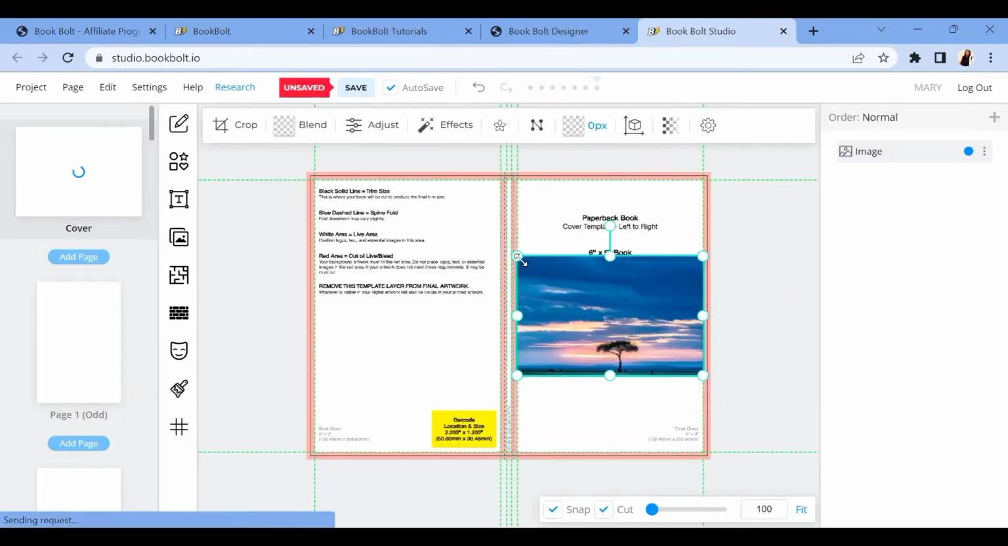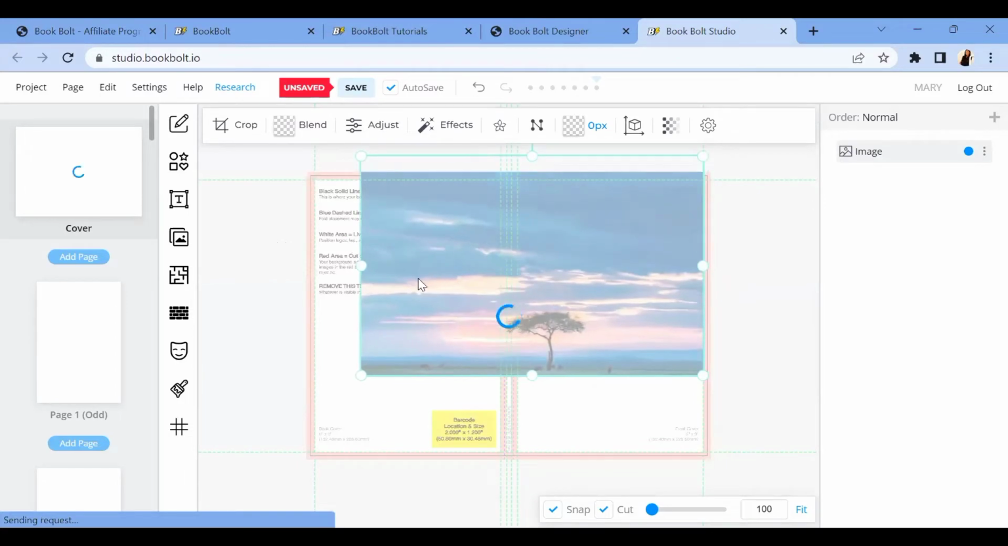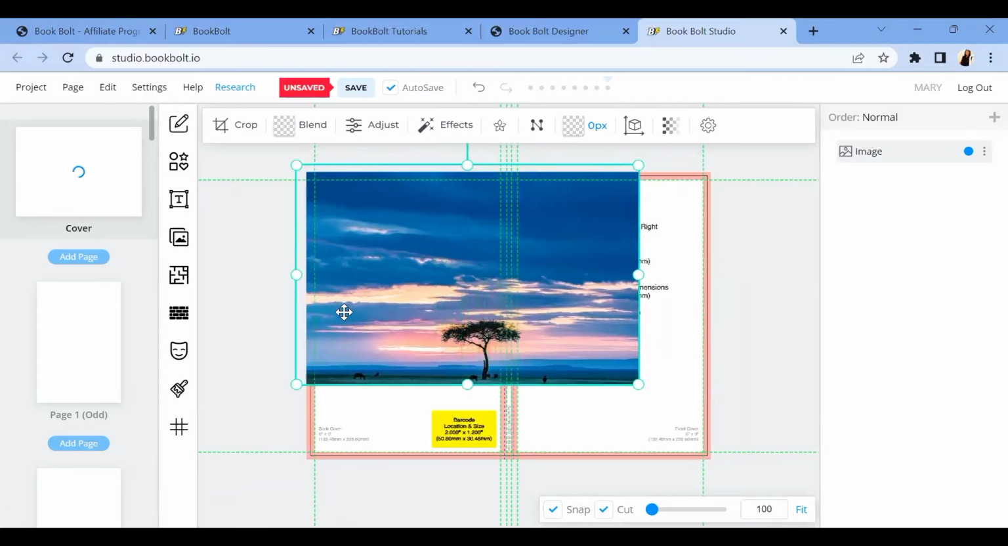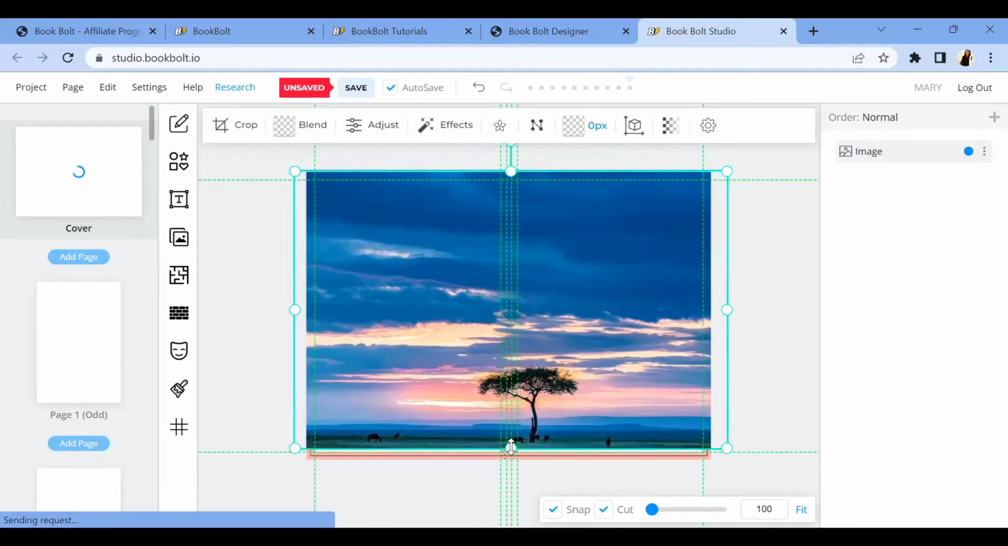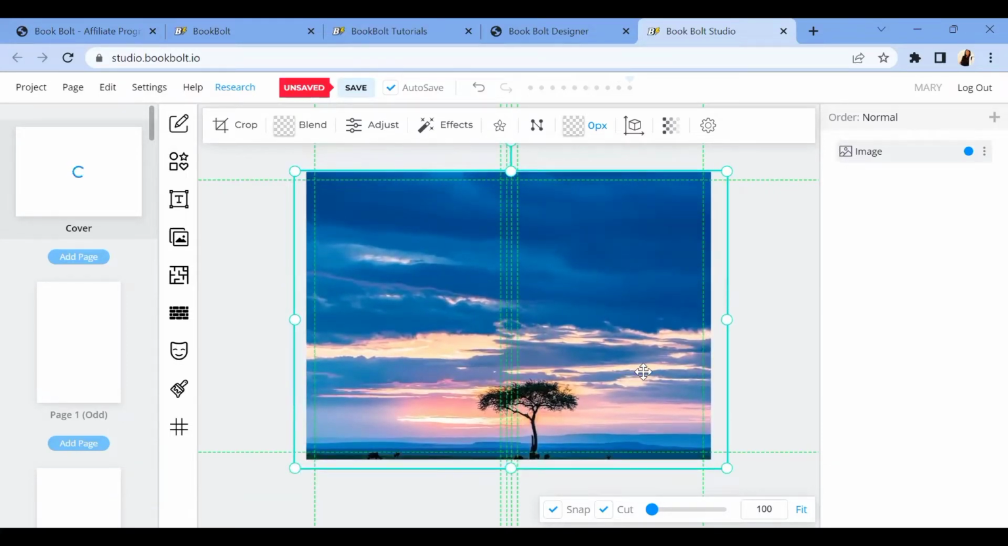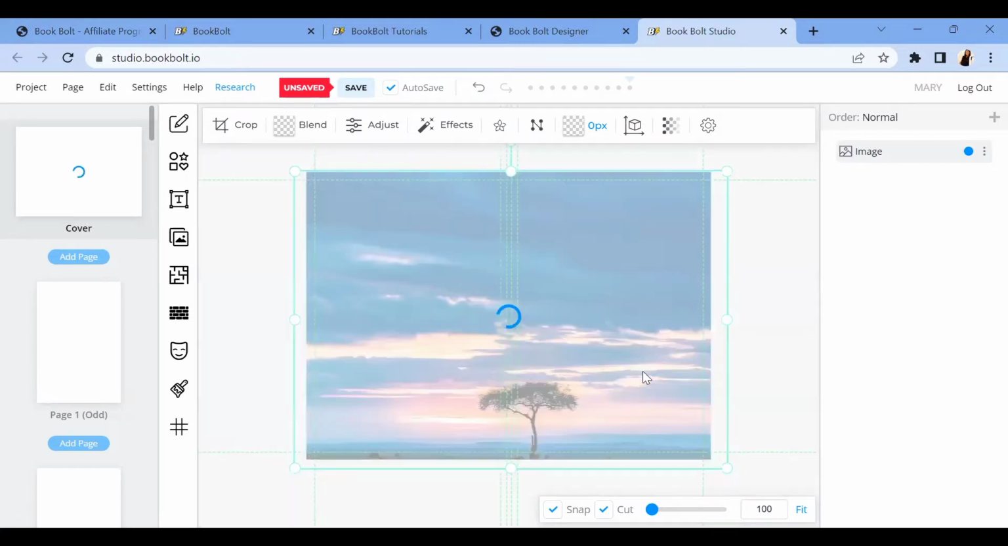So when I get this picture, I'm just going to drag it out to fill this particular page that is here. This is dependent on you, whatever you want to do. So this is actually how the book cover is going to look.